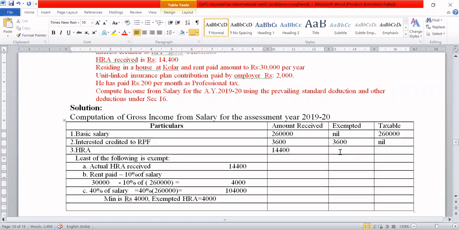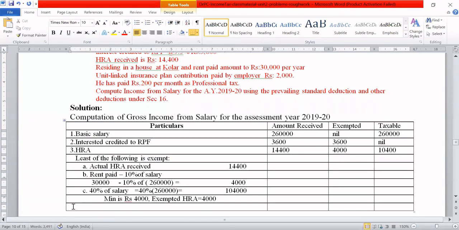This 4,000 we consider here, because he has actually received 14,400. So we deduct 4,000. How much is taxable under HRA now? 14,400 minus 4,000 is 10,400.